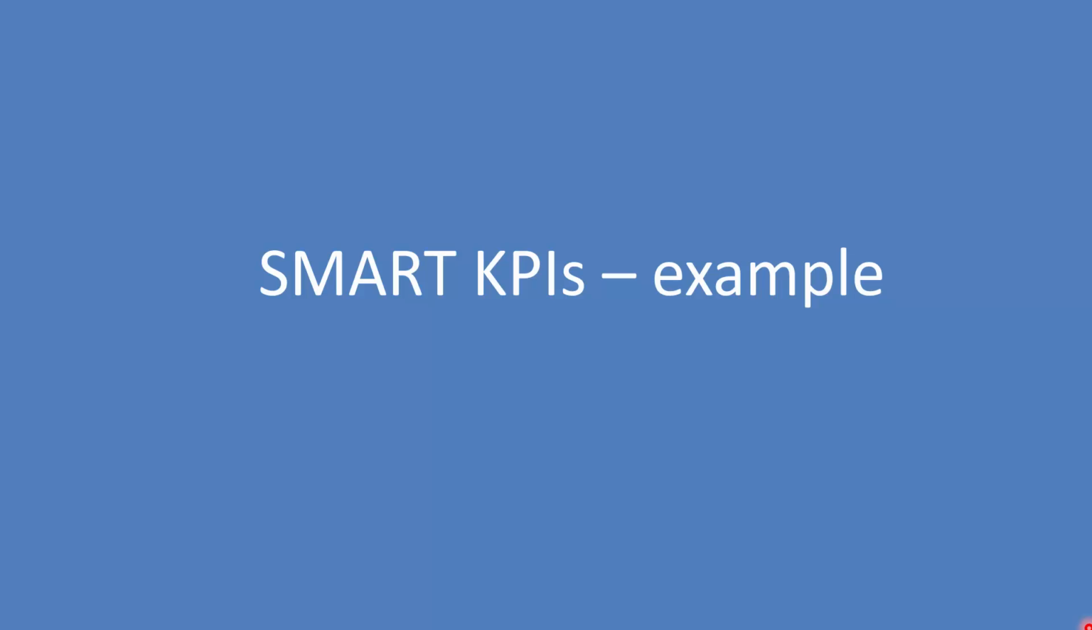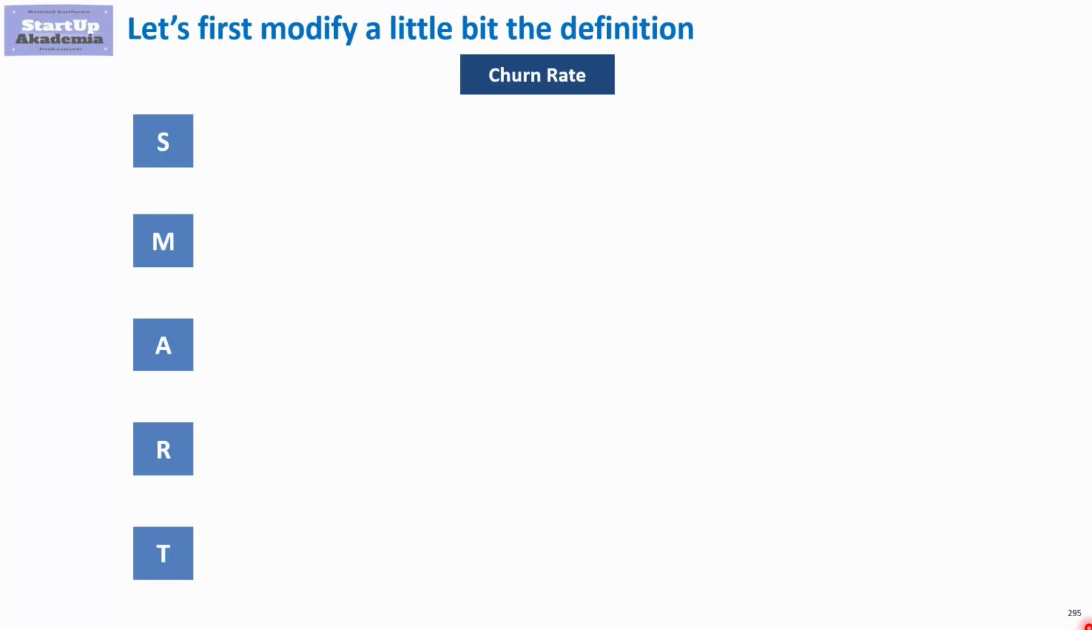SMART KPIs example. Now we'll have a look at how we can put the SMART methodology, SMART rules, into practice using an example of one KPI from a SaaS business model. So let's have a look at the churn rate. As we said, we've got the SMART rule: it has to be specific, measurable, assignable, realistic and relevant, and time related. Let's see what each definition means for the churn rate. For specific, it would be defining where we would get the data, how it is calculated, etc.